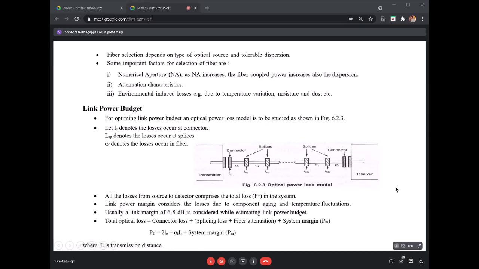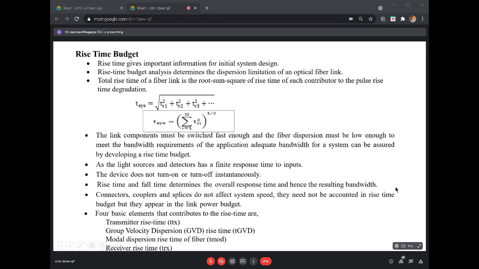Okay, next is the rise time budget. What is this rise time budget?